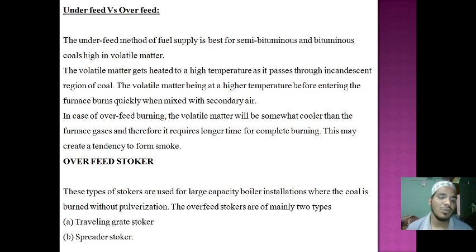Next is the overfeed stoker. What is a stoker? A stoker is a type of equipment we use when the boiler capacity is large.